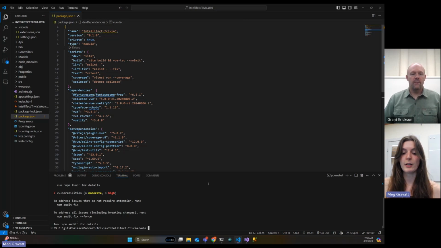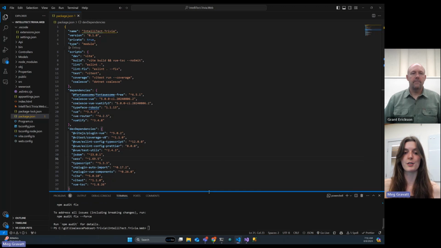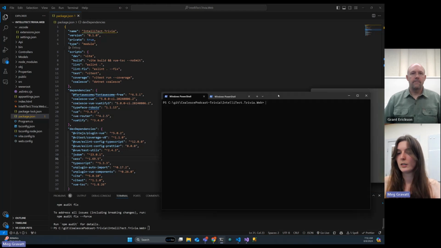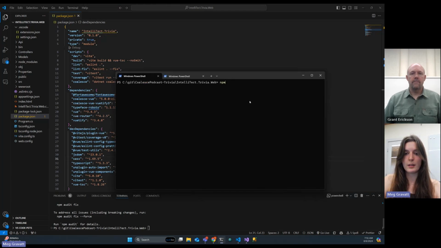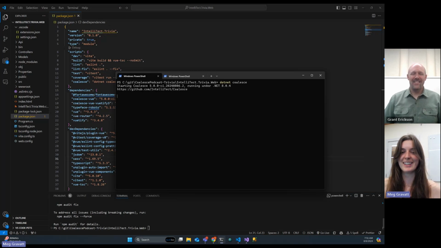So we've done that. And now we also have to run dotnet coalesce, because something could change from one version to another, and we might have to regenerate some of our middle generated files. So let's come over to our terminal and not NPM, dotnet coalesce. Well, we actually could have run that from the window down below there too. We could have. This is a strong habit of mine to open this window.